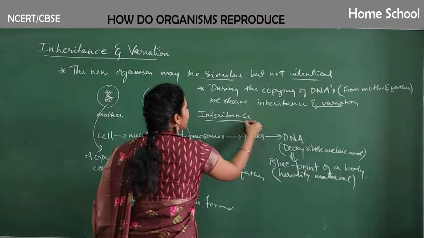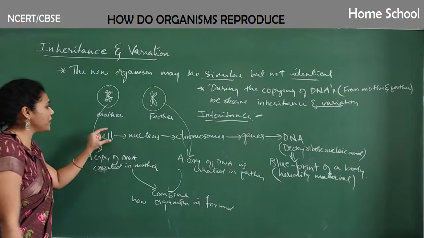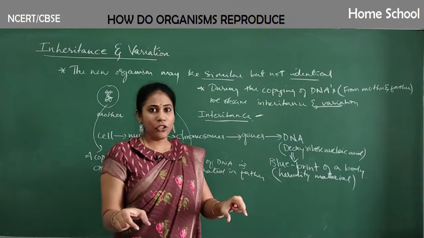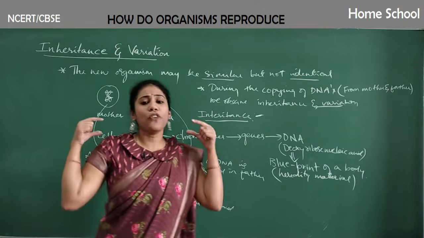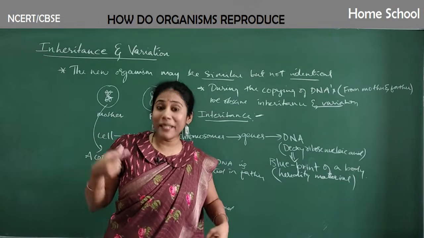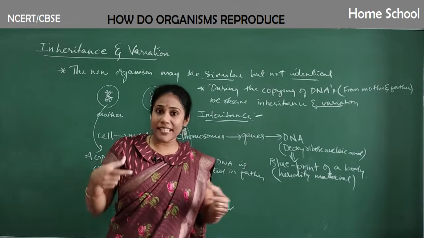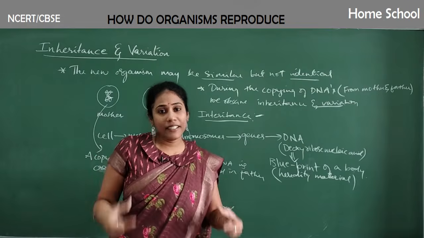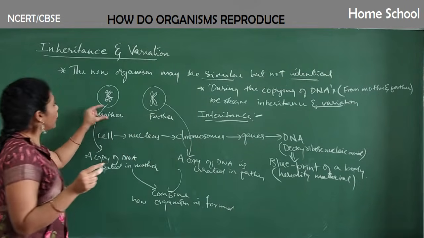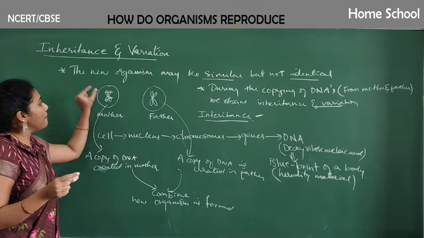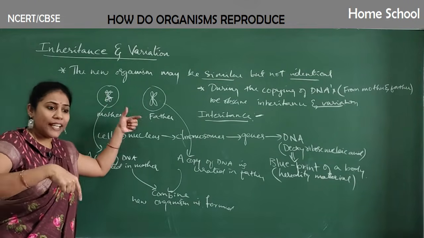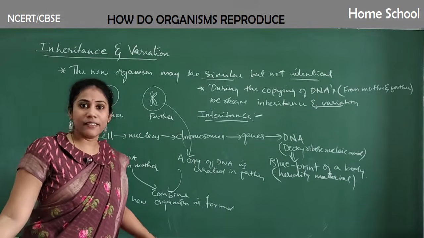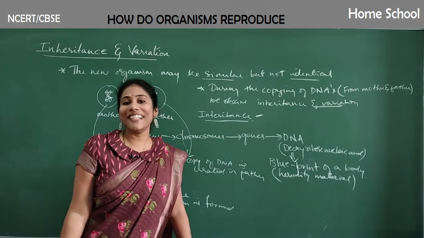Inheritance is very simple. Some of the information that is there in the mother DNA is exactly copied in the same way. DNA carries the entire information, how a baby has to be, how a hand has to be formed, how a face has to be formed, what characters the baby should have. Everything is decided by DNA itself. So when the DNA copy is forming from mother and father, some of the characters, some of the genes are copied as it is. There will not be any change. That is what we call inheritance.